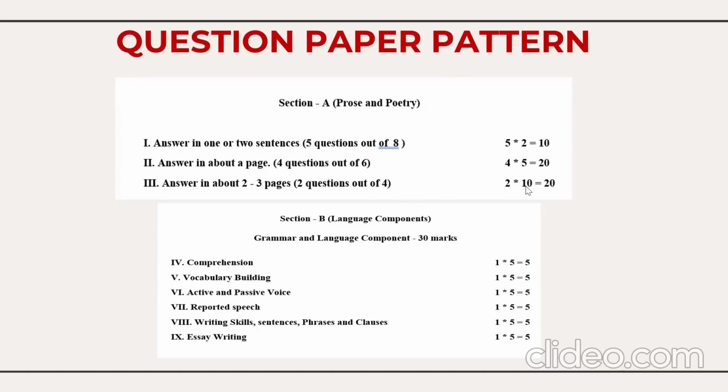Then 2 marks, 10 questions, 10 marks, 2 questions. Out of 4 questions, you need to opt for 2. So 2 marks, 5 questions, 5 marks, 4 questions, and 10 marks, 2 questions. This is how prose and poetry has the weightage for 50 marks. The remaining 30 marks: comprehension 5 marks, vocabulary 5 marks, active passive voice 5 marks, reported speech, phrase, clause, and essay writing 5 marks each. So the whole question paper will have the weightage for 80 marks: prose and poetry 50 marks, grammar 30 marks.